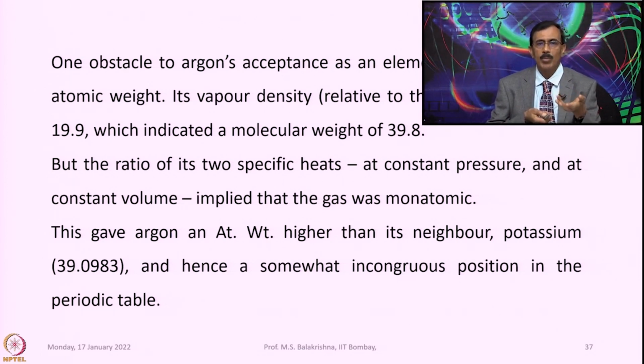So, that means probably it is very similar to a diatomic species, but the ratio of its two specific heats at constant pressure and at constant volume implied that the gas was monoatomic. So, this gave argon an atomic weight higher than its neighboring potassium, that is, potassium's atomic weight is, to be precise, 39.0983, and hence a somewhat incongruous position in the periodic table.